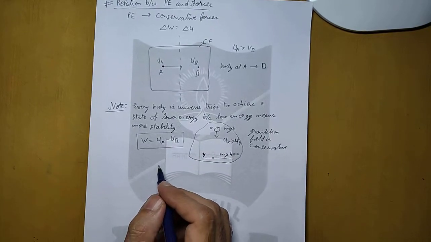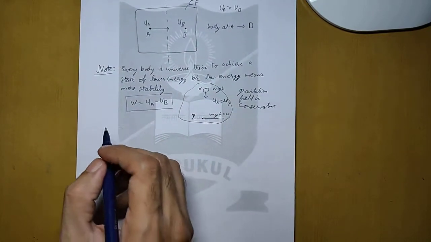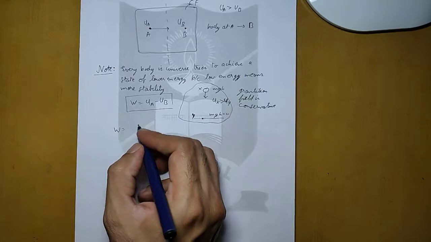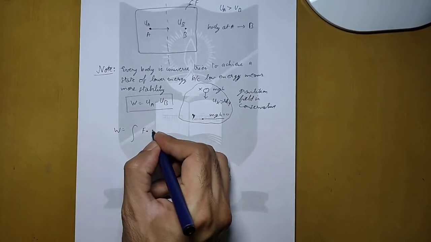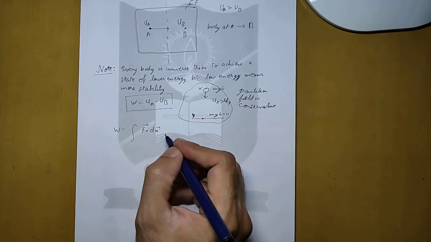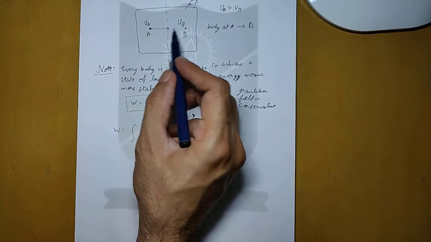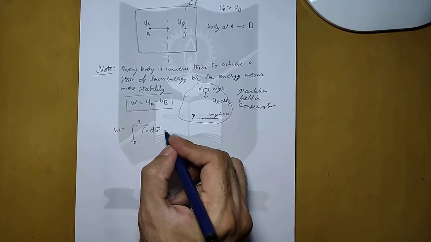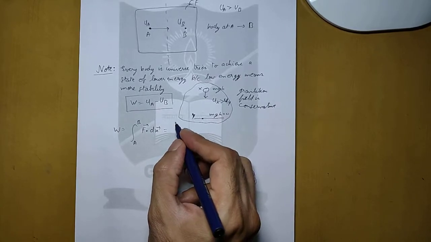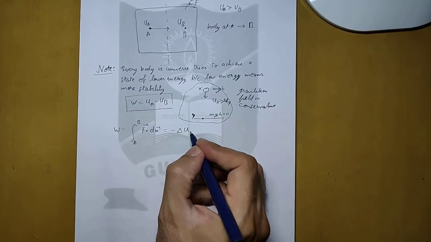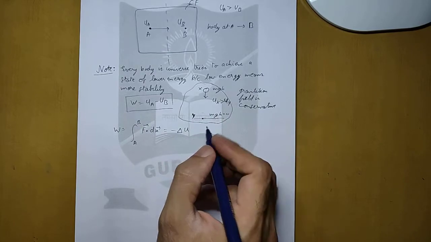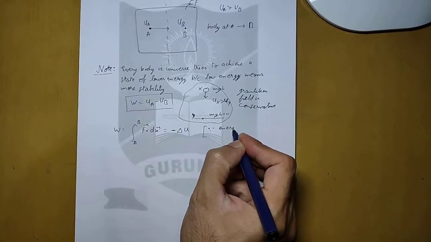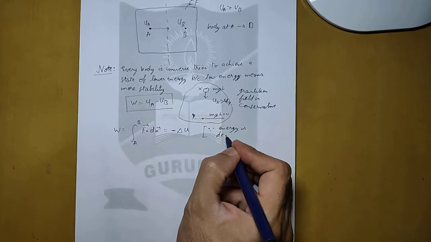Now we know that the formula for work done can also be written in the form of an integration. So we can write that work done is equal to the integral of F dot dx, where dx is the displacement and the body is going from A to B. So the initial limit will be A and the final limit will be B. So this will be equal to minus the change in potential energy. Why is there a minus sign? Because the energy is decreasing.